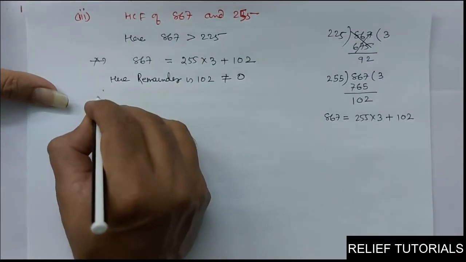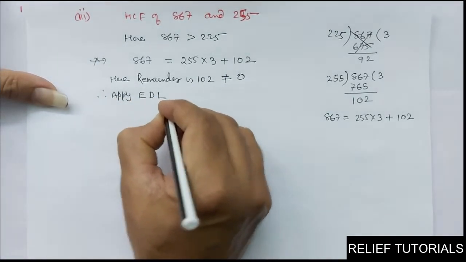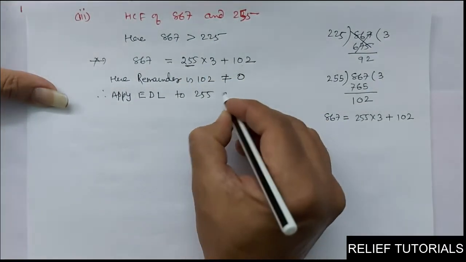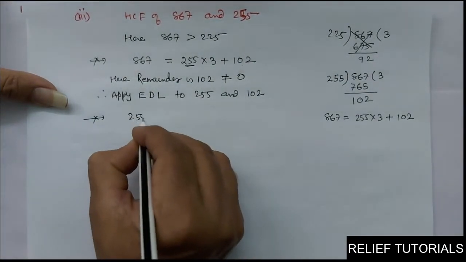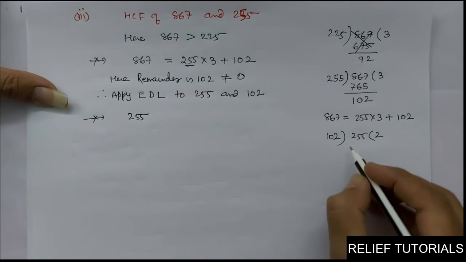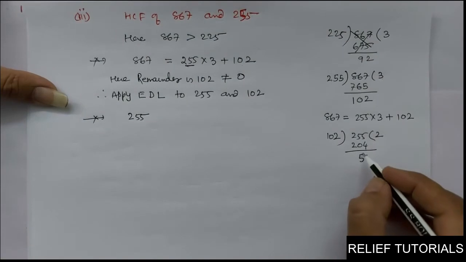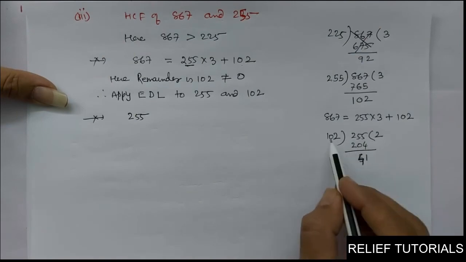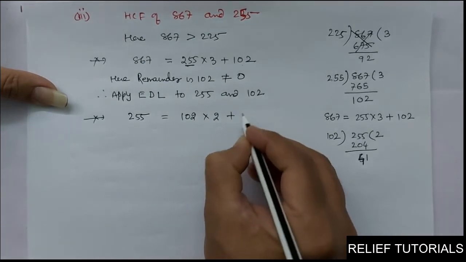So therefore you will apply Euclid division lemma, EDL, to which two numbers? The divisor and the remainder: 255 and 102. So 255 you have to divide by 102. How many times? 2 times, that will be 204. So 5 minus 4 is 1, and 41 is the remainder. Clear? So this 255, the dividend, is equal to divisor into quotient: 102 into 2 plus remainder 41.